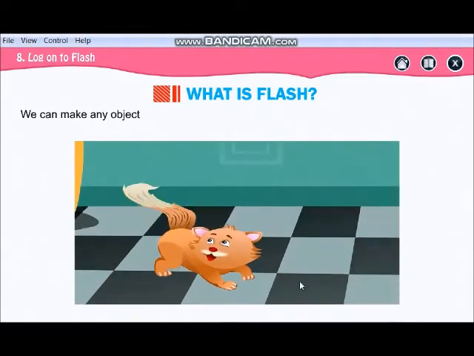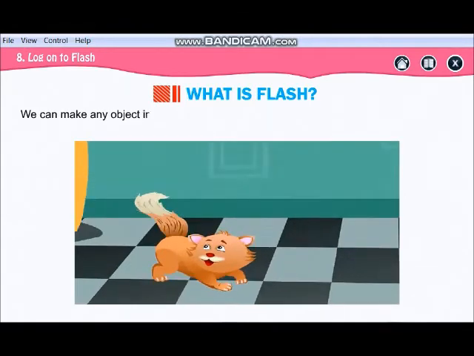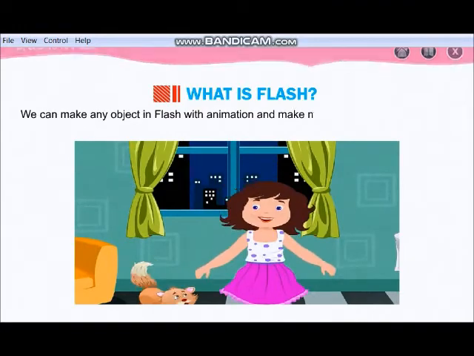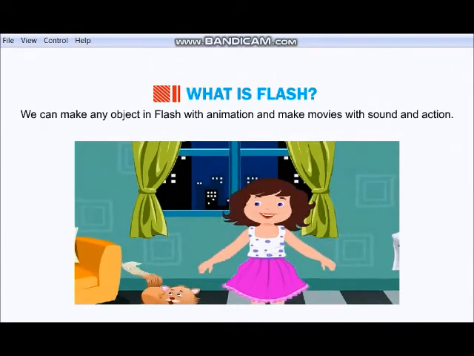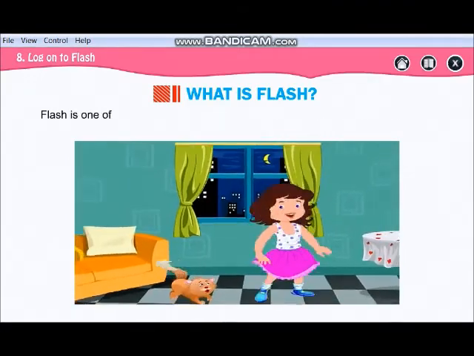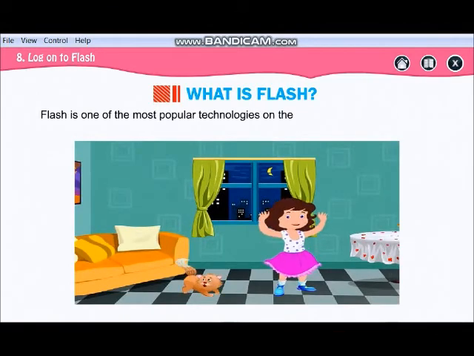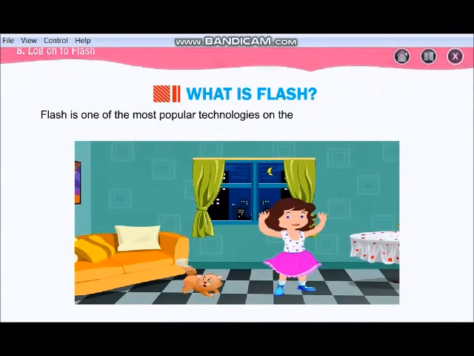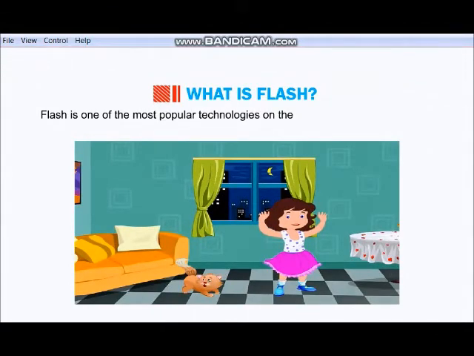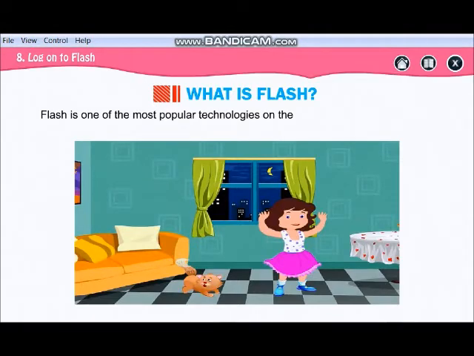Now this is an animation made in your Flash. We can make any object in Flash with animation, and make movies and sounds and action. So you can play any rhyme and you can make the animation. You can import the objects here. So we are going to do many things in this Flash.